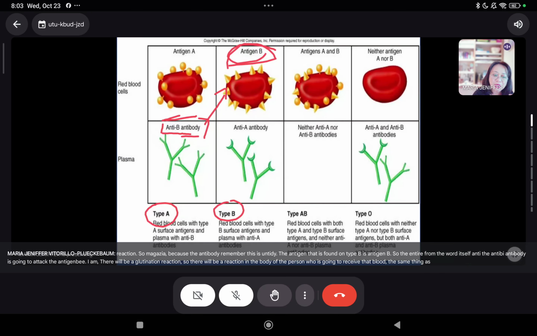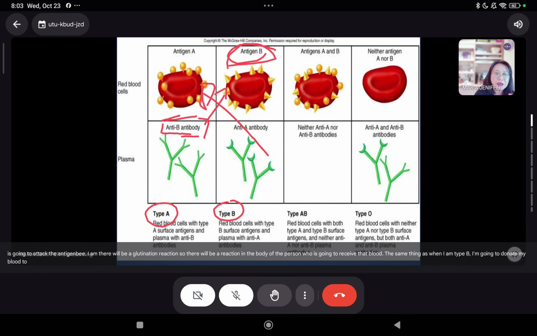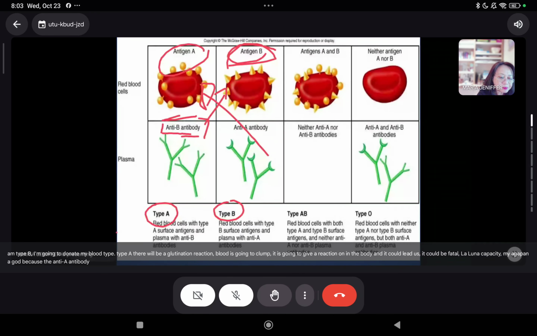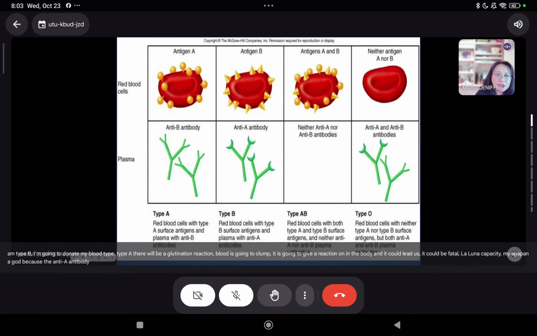The same thing as when I am type B, I'm going to donate my blood to type A, there will be agglutination reaction. Blood is going to clump. It is going to give a reaction in the body and it could be fatal, lalo na kapag hindi maagapan agad. Because the anti-A antibody will attack the antigen of type A. So naintindihan guys? So that is how important blood typing is.